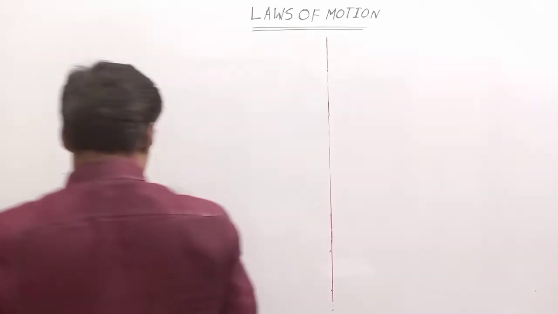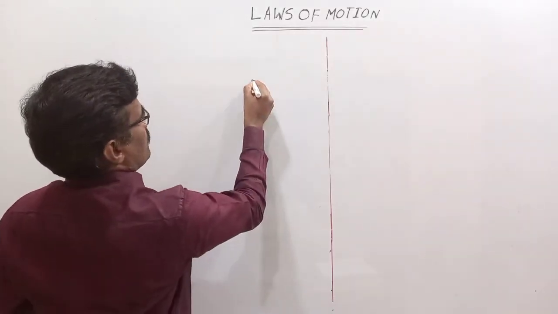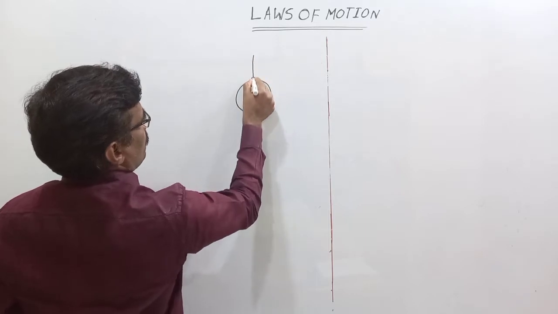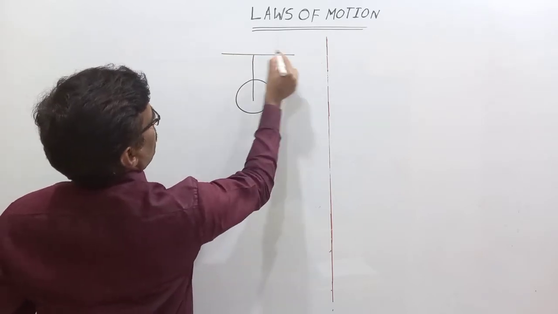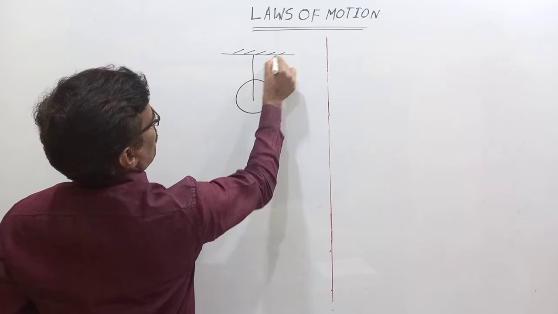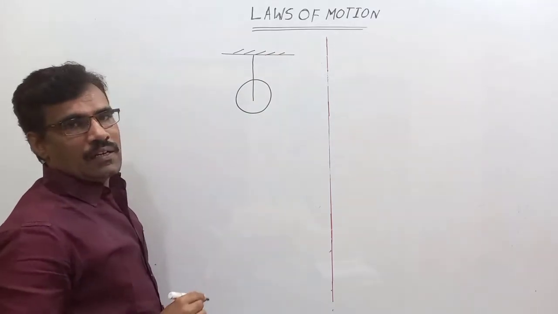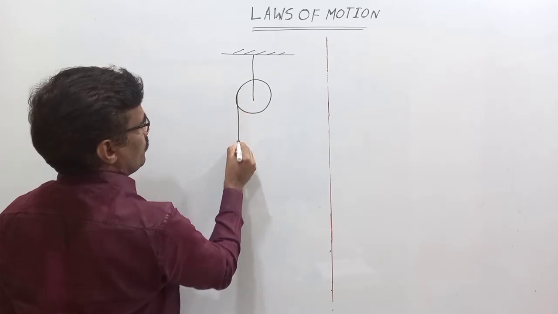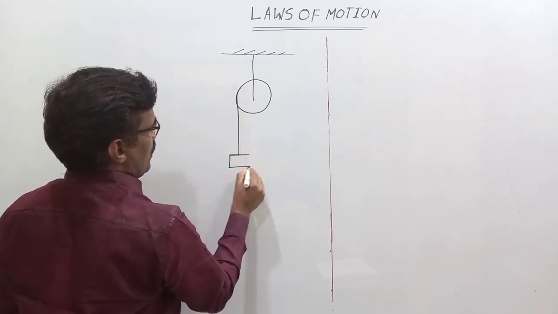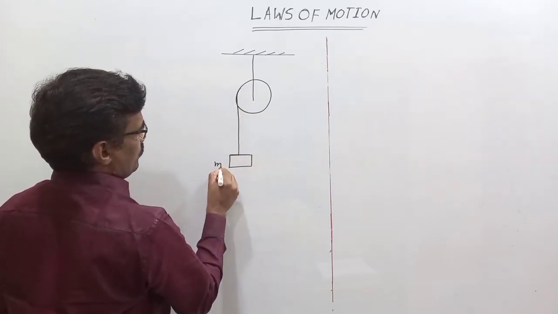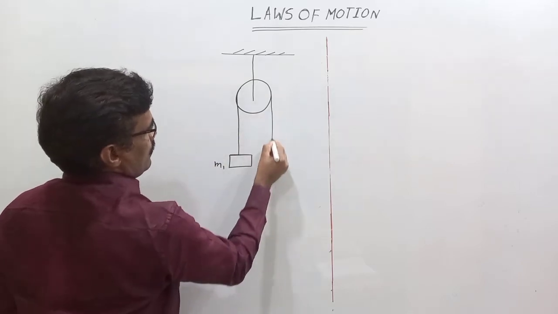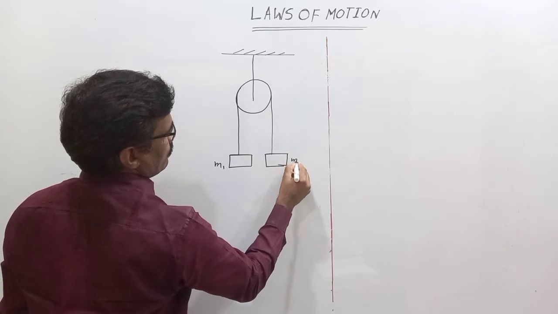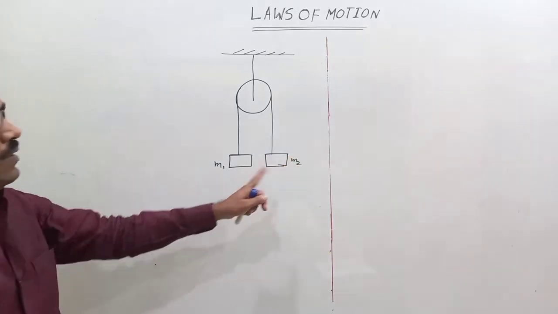Today we are going to discuss connected bodies with a fixed pulley. Let us consider a fixed pulley. The two blocks are connected with a string, and the string is passing over the pulley. This is the block of mass M1, and this is another block of mass M2.